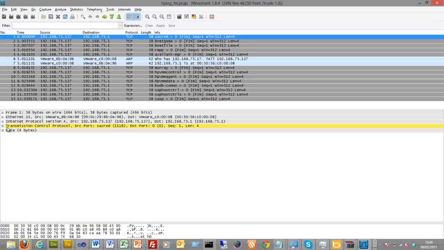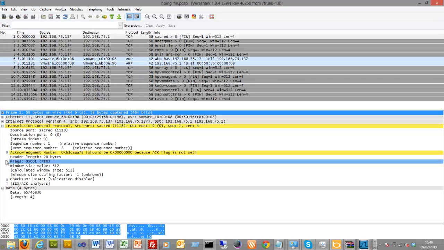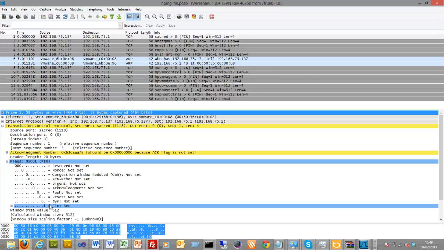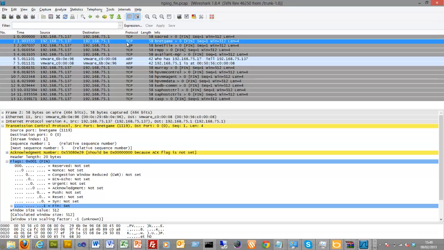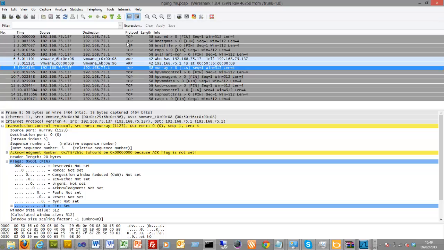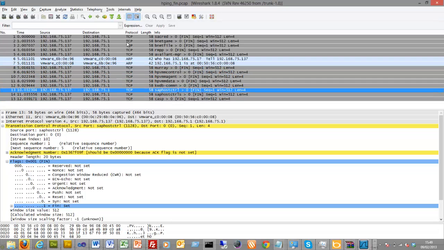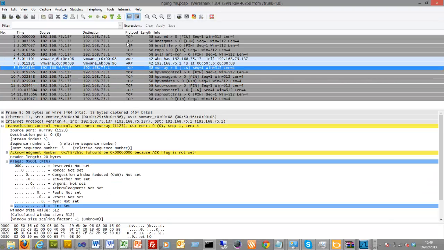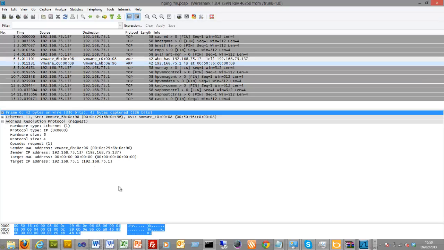Okay, so what we see is a fin. The flags are set, and the destination port is 0 in this case. So we can see that the host just keeps trying to connect with fin onto port 0. And this is the ARP request as it times out in the cache.